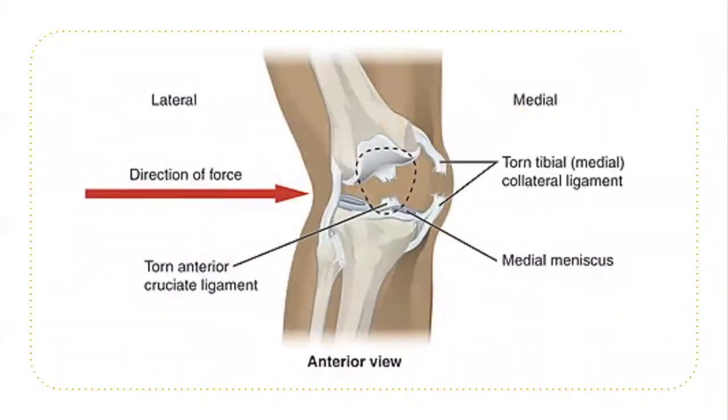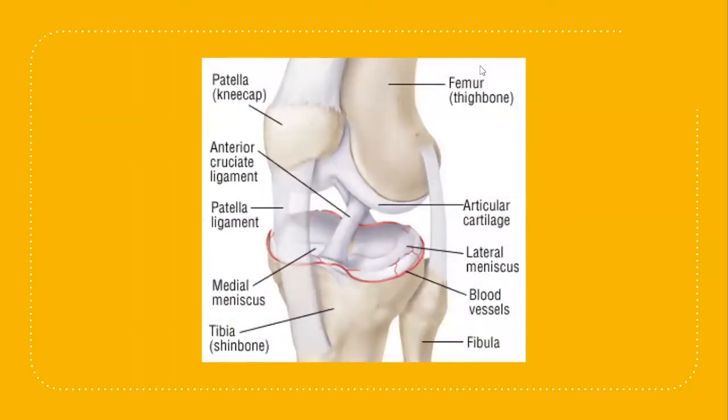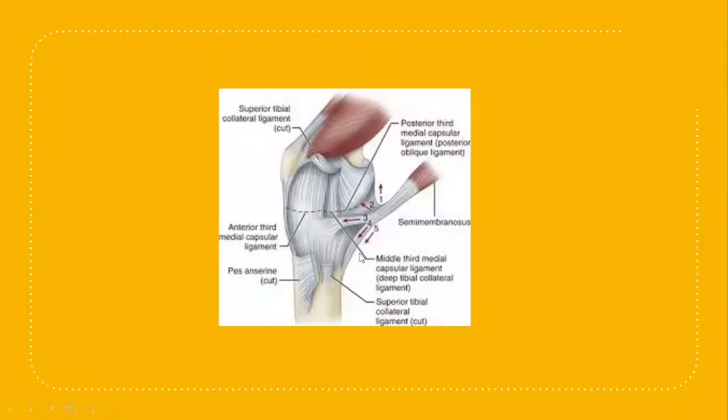Coming to the applied anatomy of the collateral ligaments. The medial collateral is from the medial epicondyle of the femur to the medial condyle of the tibia, and the lateral collateral ligament is from the lateral epicondyle of the femur to the fibula. This is the attachment. The medial collateral ligament is very near to the medial meniscus, but the lateral collateral ligament is not connected to the lateral meniscus. This is the most important thing regarding both collateral ligaments.